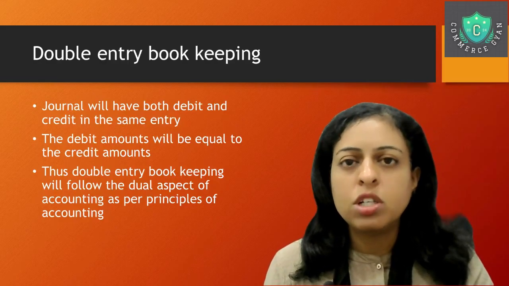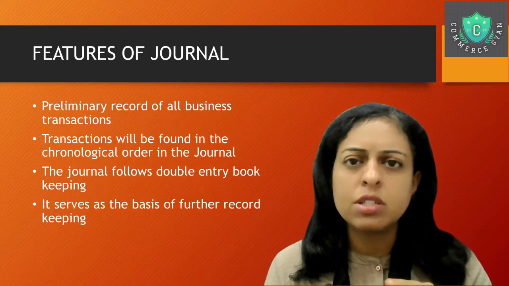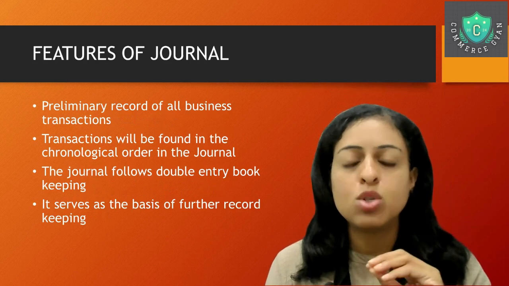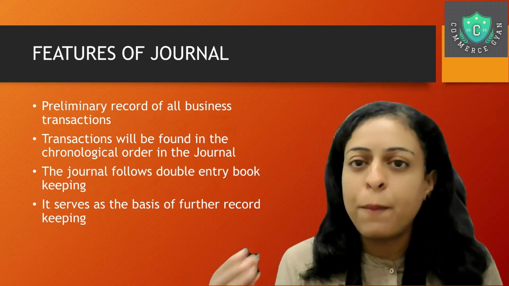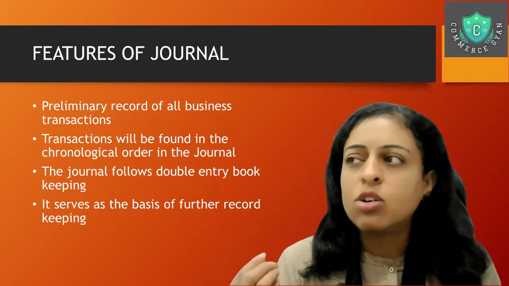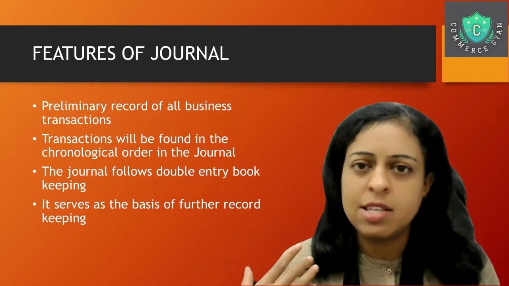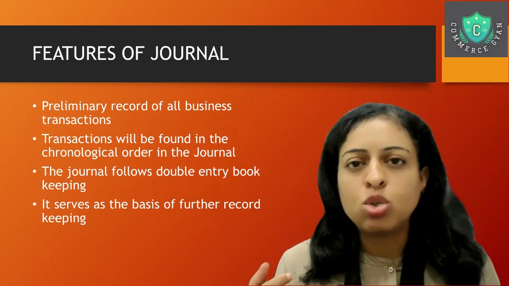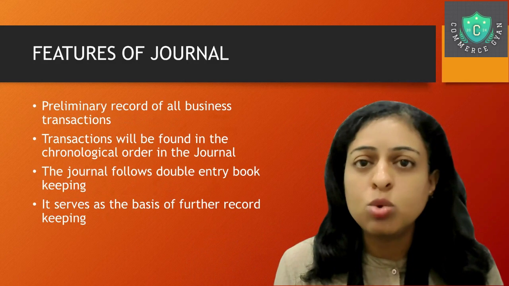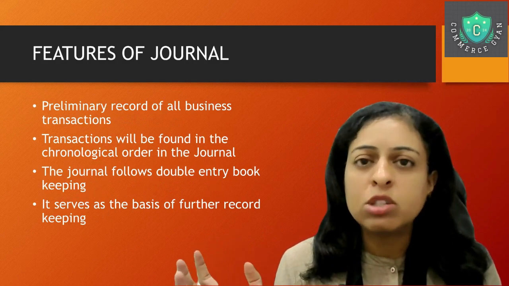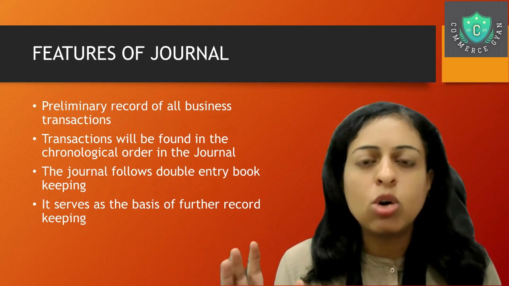When we speak about a journal, another important area is the features of a journal. How do you really distinguish that this is not a ledger but a journal? We know that it is a primary book of entry, which we just said. Then transactions will be found in chronological order. Suppose you are talking about the month of April, and a transaction took place on 2nd April, another on 8th April. Can we wait for the 30th of April and then start recording the transactions? No, it's better to do it on a day-to-day basis.